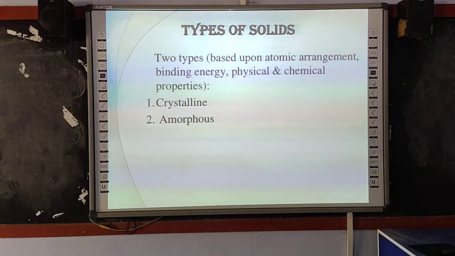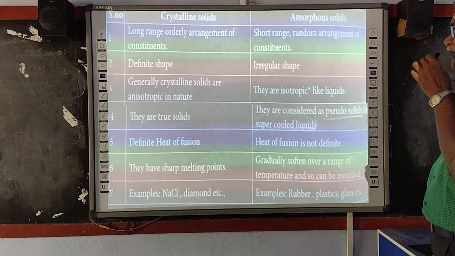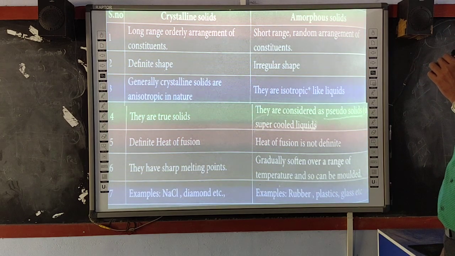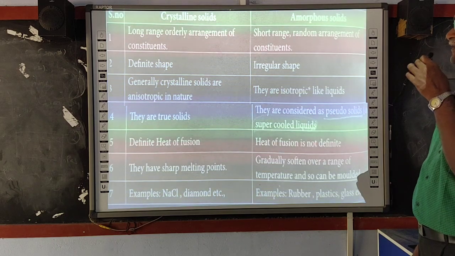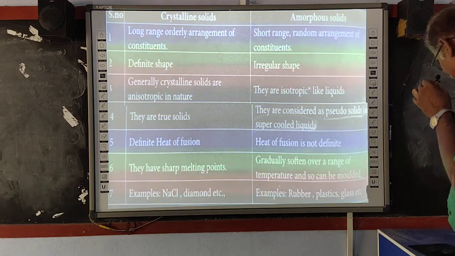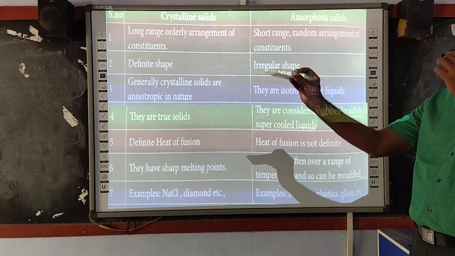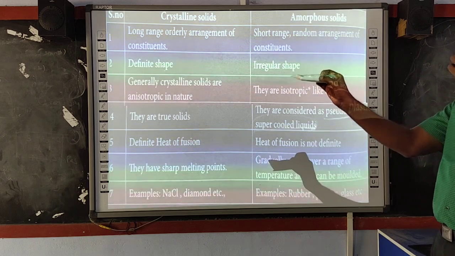Now let us see that difference between the crystalline solids and amorphous solids. I hope all of you are able to visualize the tabular column. You see here, in the crystalline solid, we are having very long range, orderly arrangement of constituents. So here, the atoms or molecules are arranged in the long range, so that we are visualizing the solid.